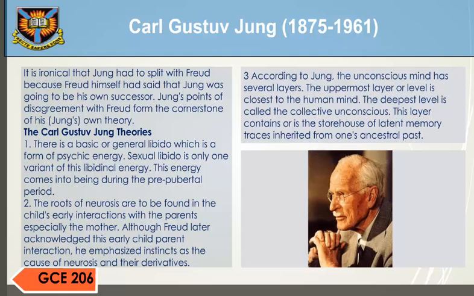3. According to Jung, the unconscious mind has several layers. The uppermost layer or level is closest to the human mind. The deepest level is called the collective unconscious. This layer is a storehouse of latent memory traces inherited from one's ancestral past.